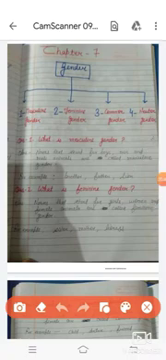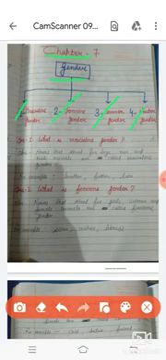The chapter number is 7 and the name of the chapter is gender. Students, in the class I have told you gender is divided into 4 kinds. First is masculine gender, second is feminine gender, third is common gender and fourth is neuter gender. Now students, let's discuss all these genders one by one.